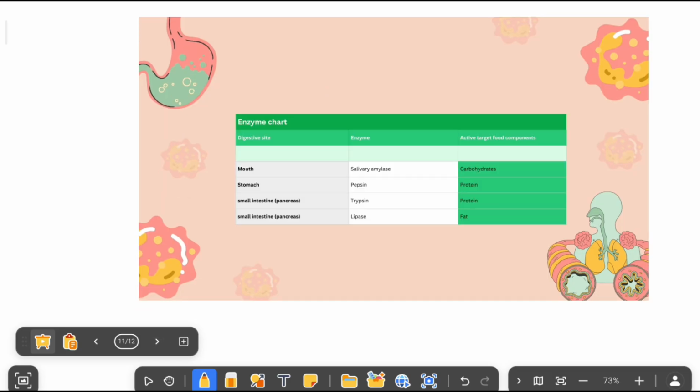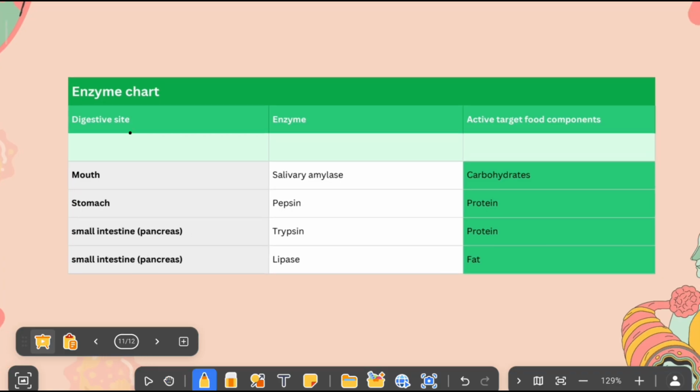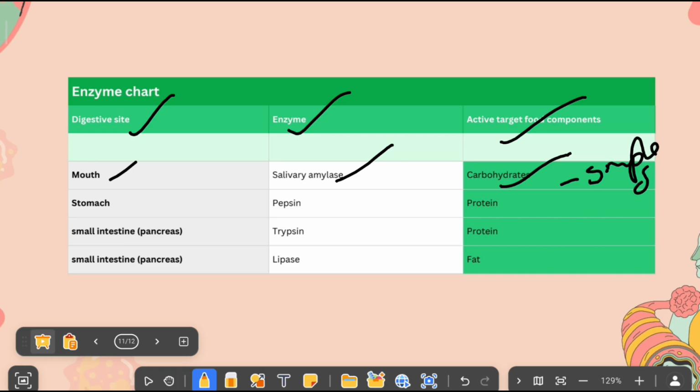Now, this is the chart for enzymes. It shows the digestive site where digestion is happening, what the enzymes are, and what the targeted food component is. If you know this, it's easy to write. In the mouth, we have salivary amylase. Salivary amylase comes from the saliva, and the saliva is produced with the help of salivary glands. This salivary amylase will break down carbohydrate into simple sugar.